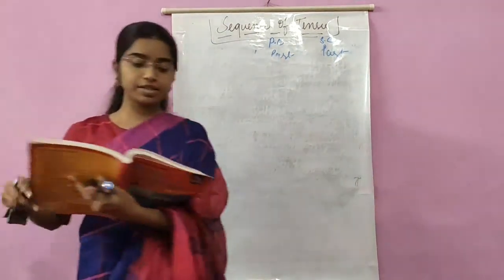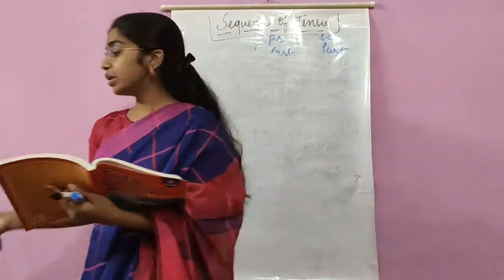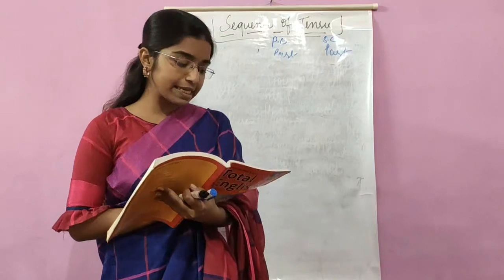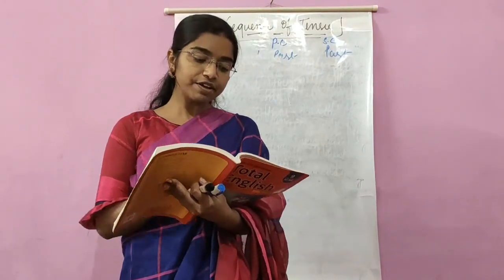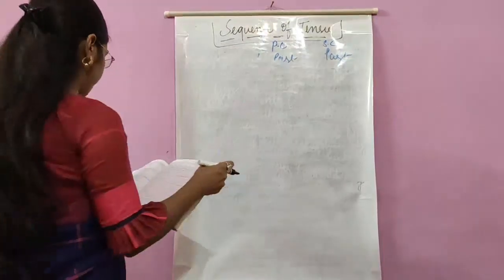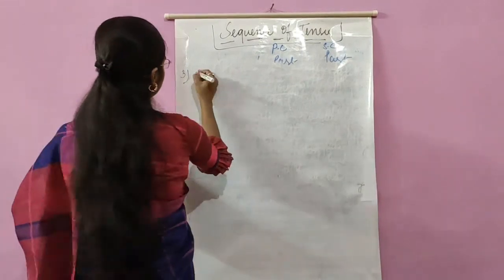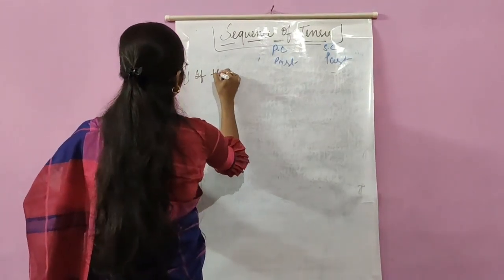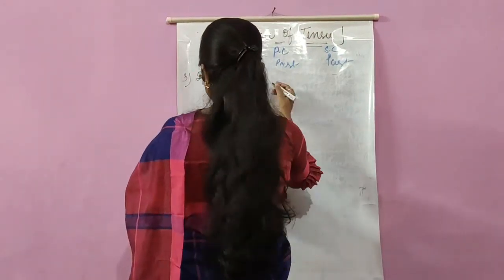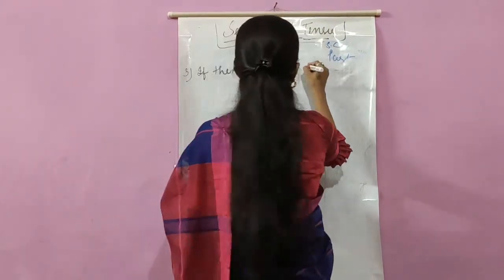The next exception is when the subordinate clause is an adverb clause denoting place, reason or comparison. It may be in any tense as required by the sense, even if there is past tense in the principal clause. Now let me just write the rule over here. The exception says that if the subordinate clause is an adverbial clause,